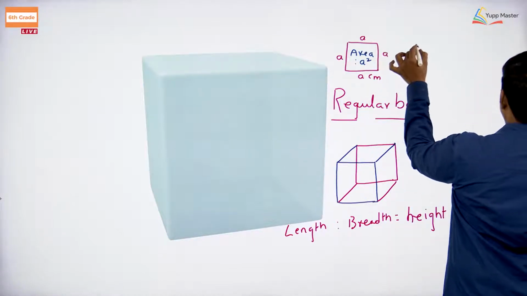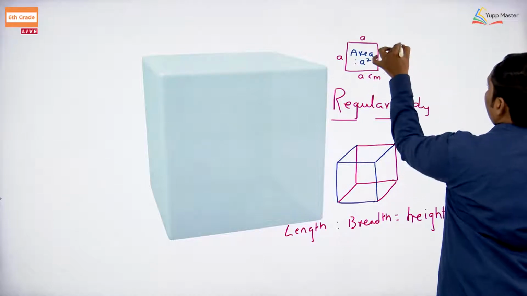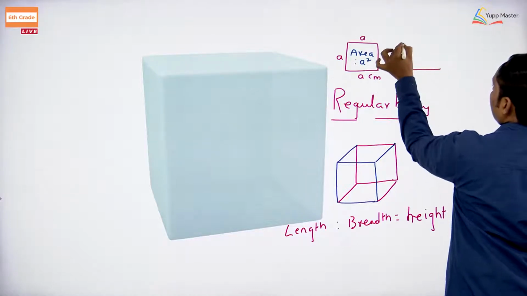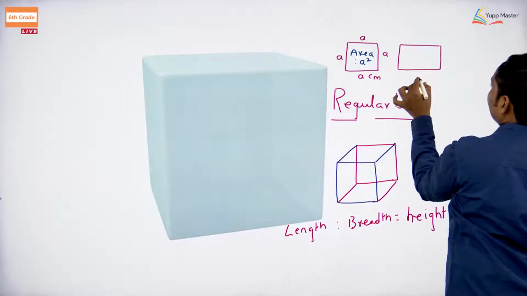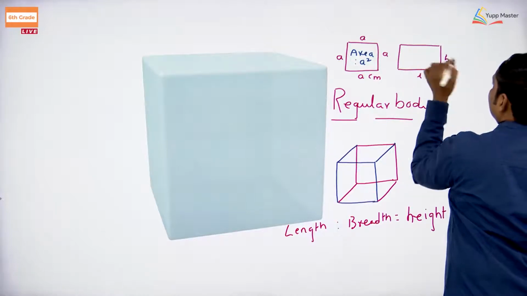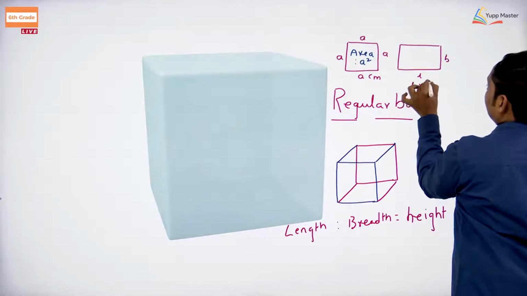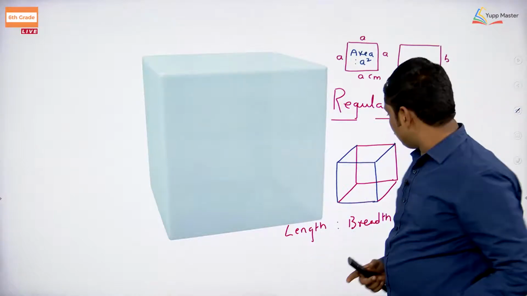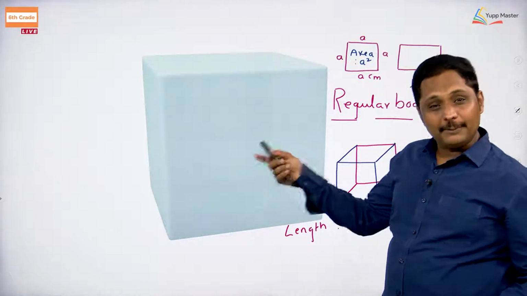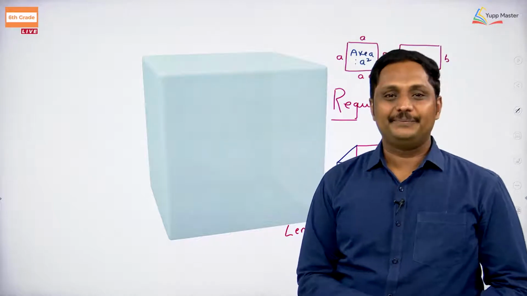If you are going to take this one, again easily you will measure that. You will take that and measure that length into breadth. All these are going to be measurable. But what about in the previous case? You can't measure.